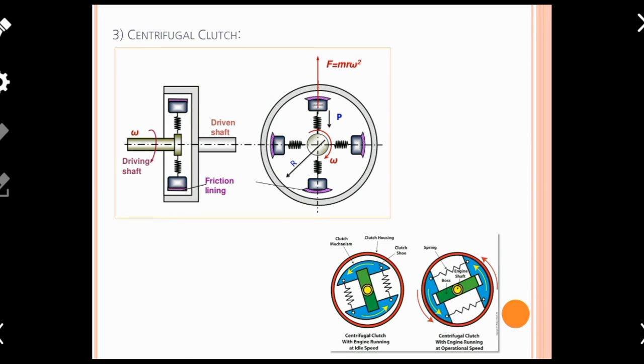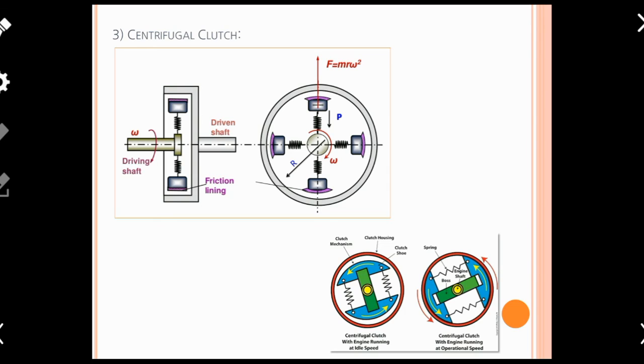But here, as compared to the previous two frictional clutches like the plate clutch and cone clutch, in which we are required to exert a force or foot force to disengage or even engage, in the case of a centrifugal clutch you don't require any kind of external force to engage or disengage the driving shaft and driven shaft.